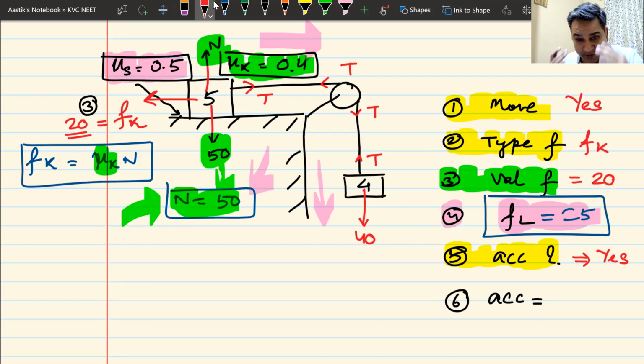Now the last question remaining is to get the value of acceleration. I gave you a shortcut for this acceleration. Do you remember this shortcut that I gave you? Net force is equal to ma. Do you remember that shortcut? From that shortcut, you should be able to tell me the answer in 5 seconds. Tell me what is the answer for acceleration.